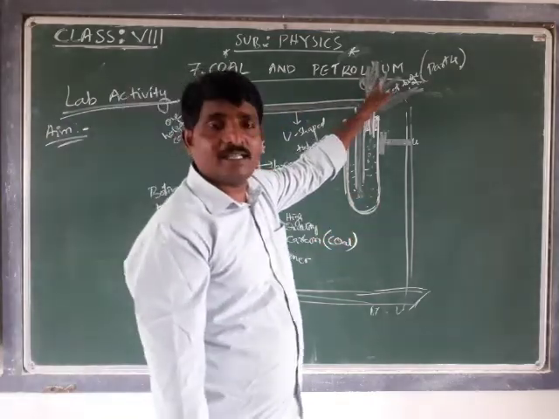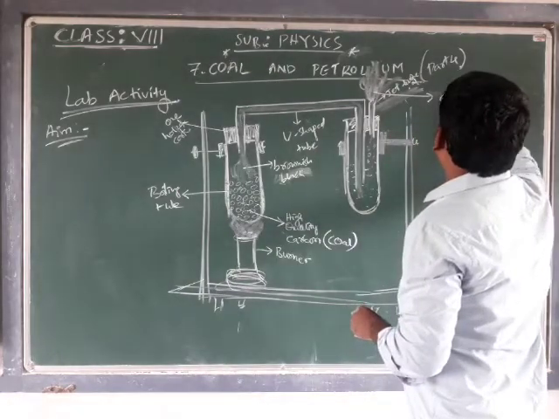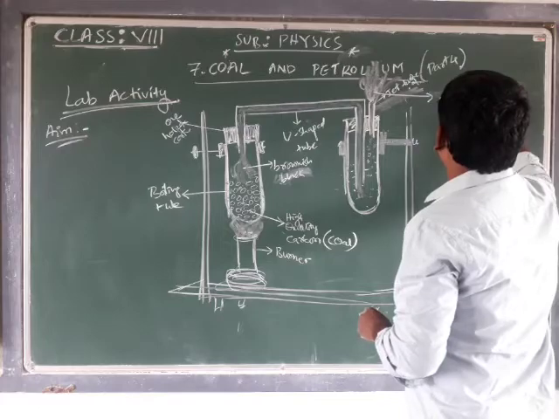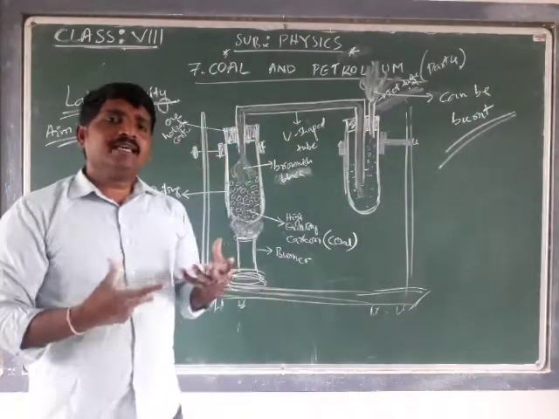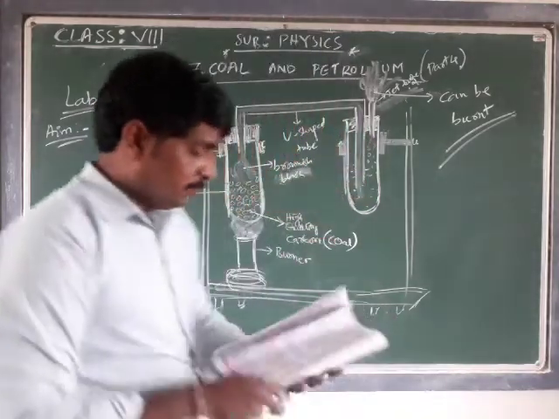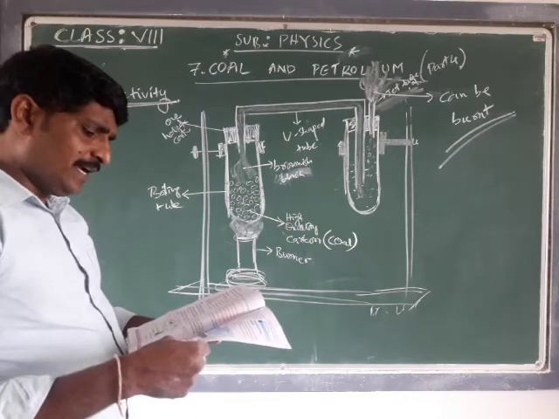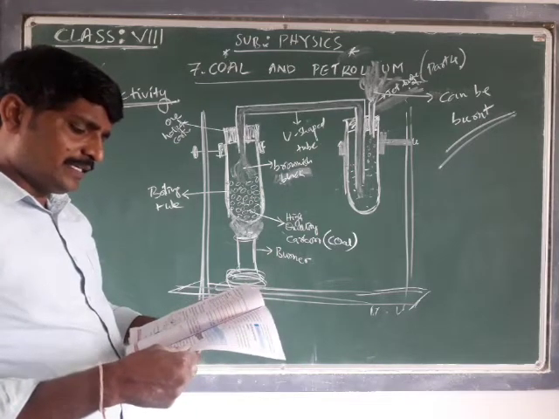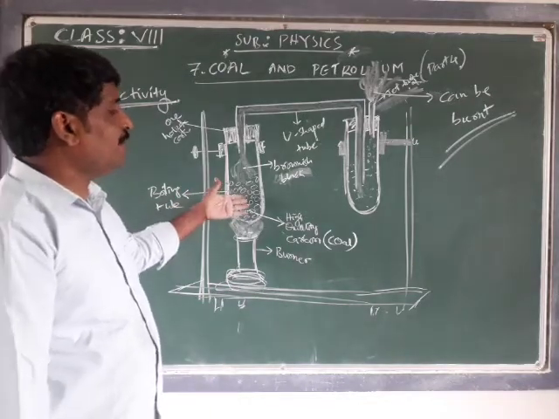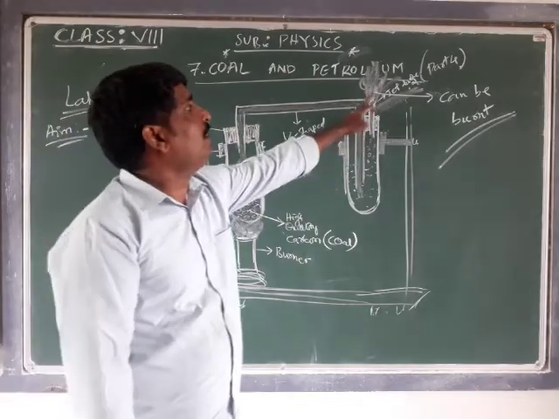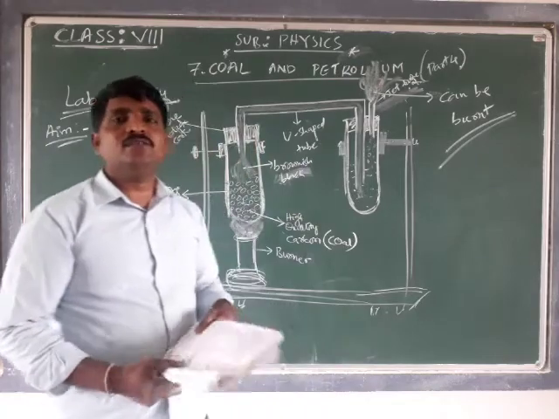That evolved gas can also be burnt. This is our conclusion. As per our aim, which is to show that when we heat high quality coal, that is, coal with more carbon content, the gas evolved can be burned, that is what we have proved. That is our conclusion.